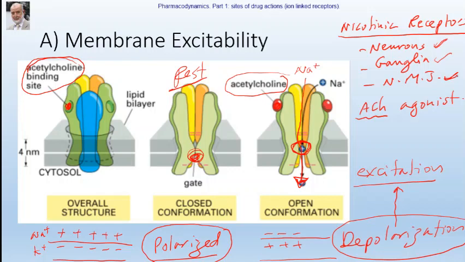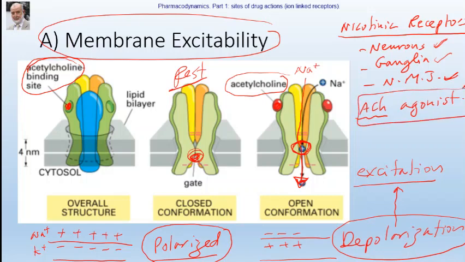There are many examples which we will take during our study of different groups of drugs, but this is the most famous example. Therefore, an example of ion-linked receptors is the nicotinic receptor, and the agonist is acetylcholine. The nicotinic receptors are present in neurons, ganglia, or the neuromuscular junction. When the receptor is at rest, the membrane is in a polarized state,